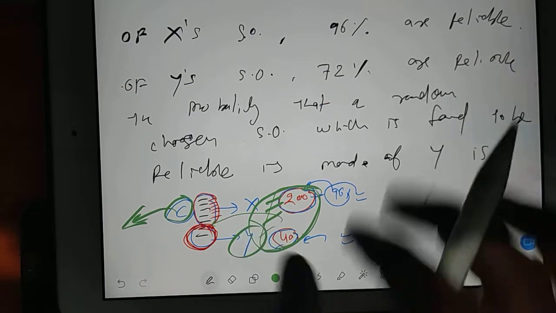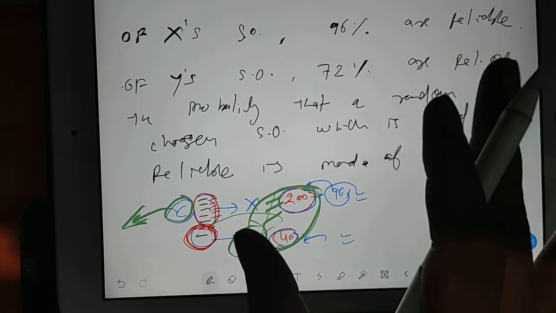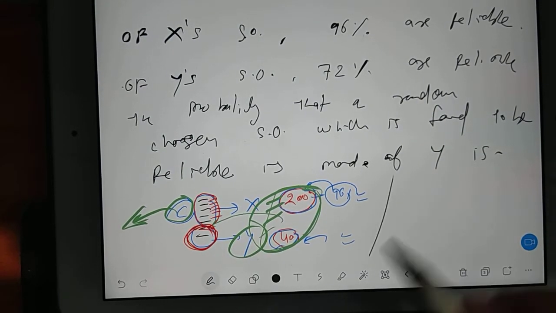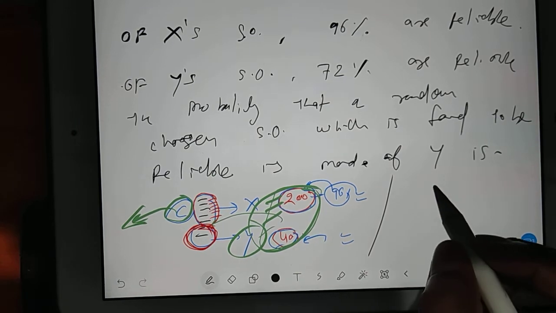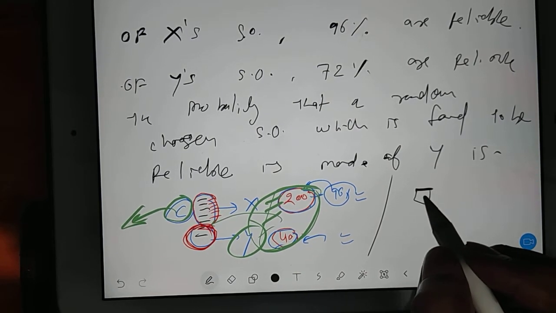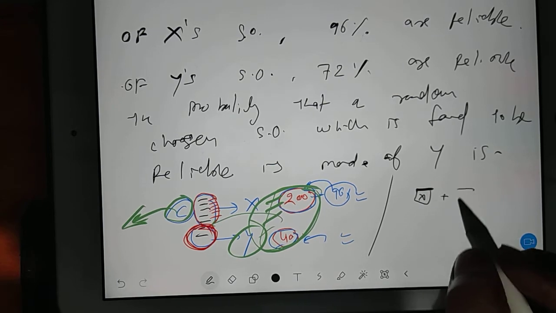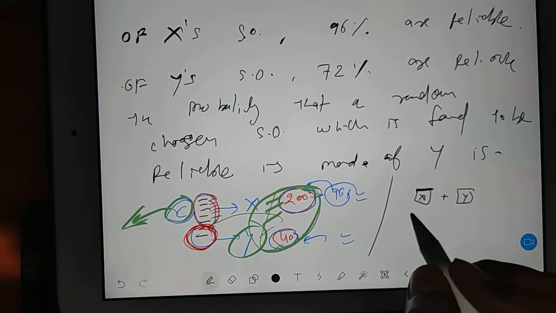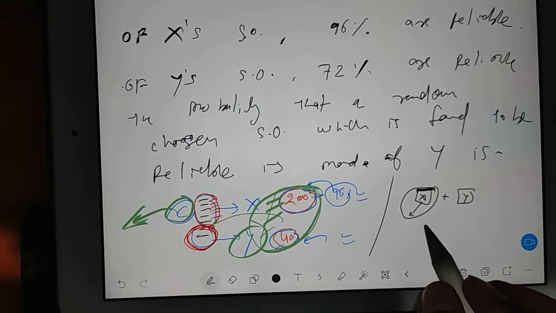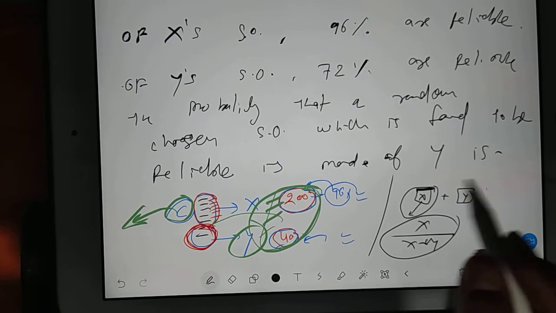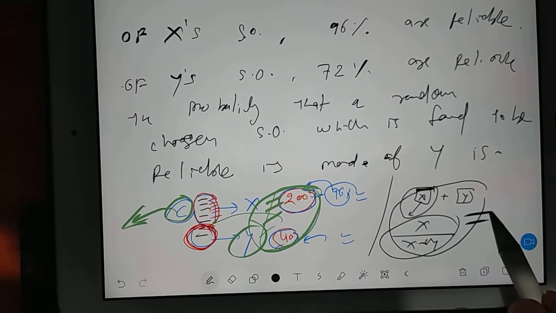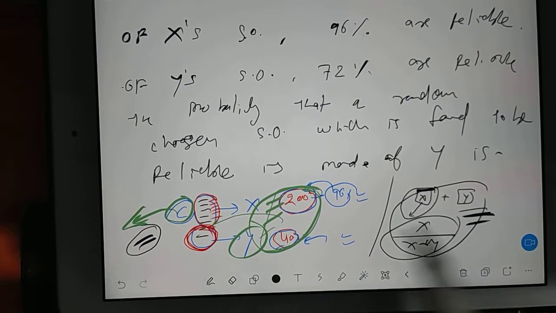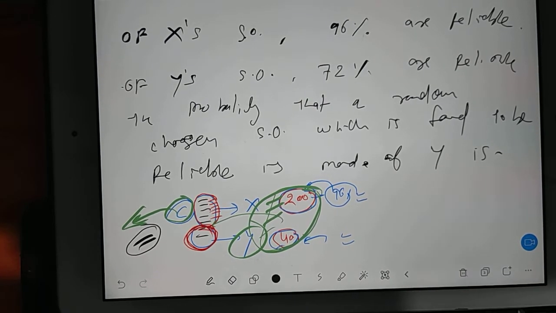The concept of probability is not much here. The only thing is how you will reach those numbers. First, one small concept of probability: suppose you have some number here, that number is X, and some number here, that number is Y, and you want to select any number, and suppose it gets selected as X. So the probability of X is X by X plus Y, right? This is our basic formula for probability. I have not taken probability yet, but to tackle this question, I'm giving the idea of how probability works. So let's see how to approach the numerical.